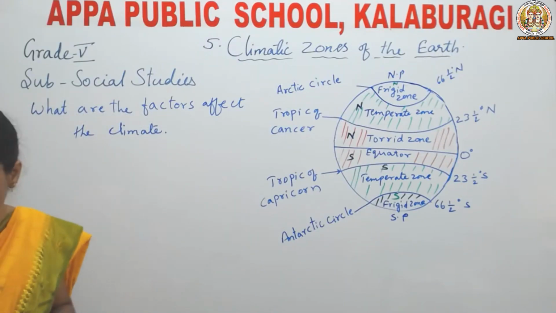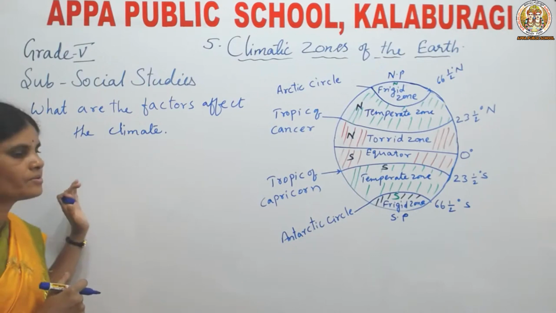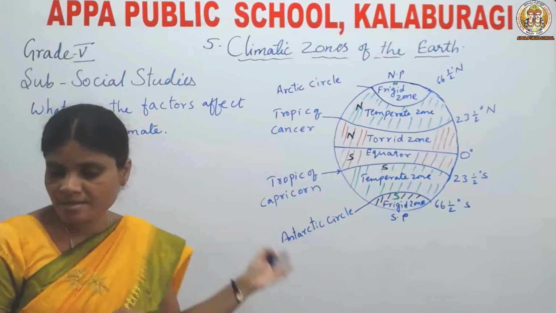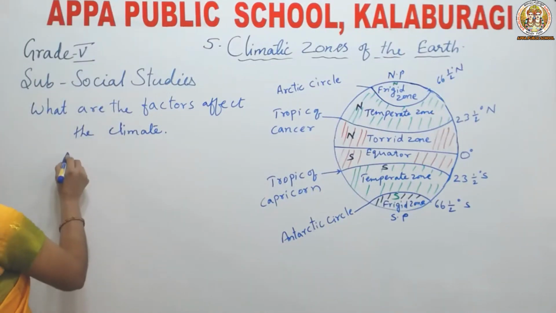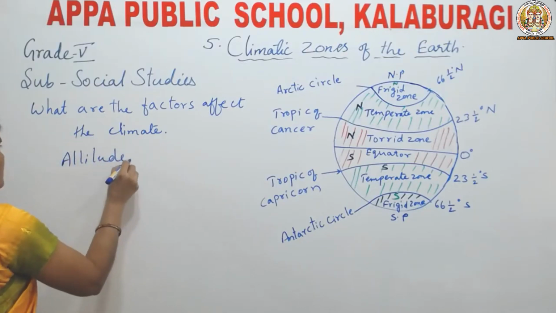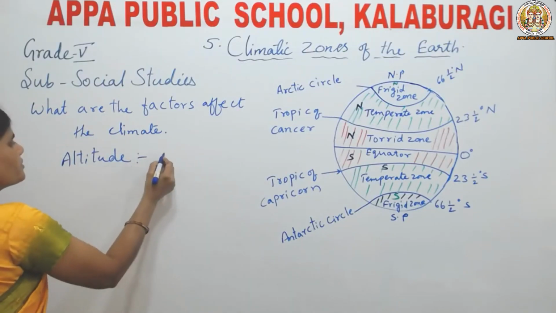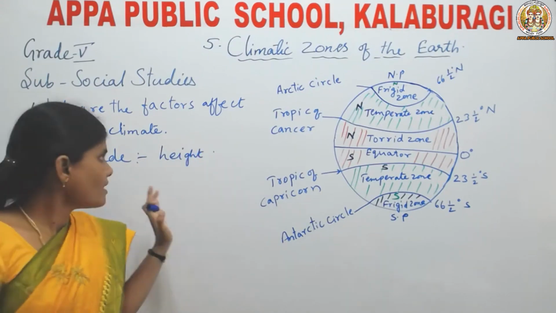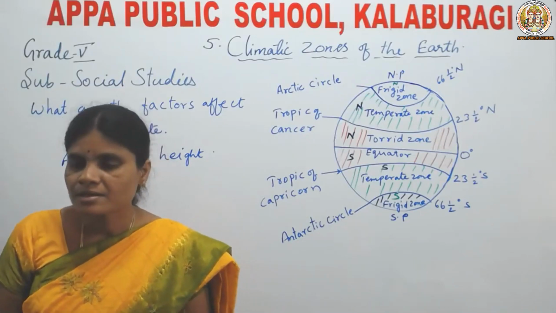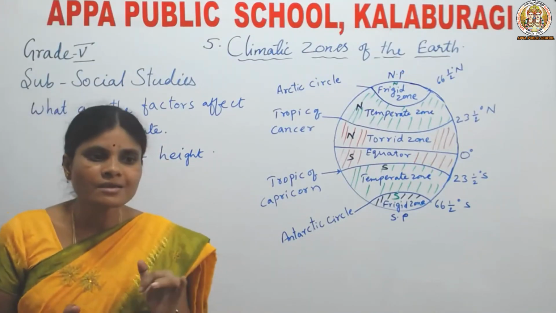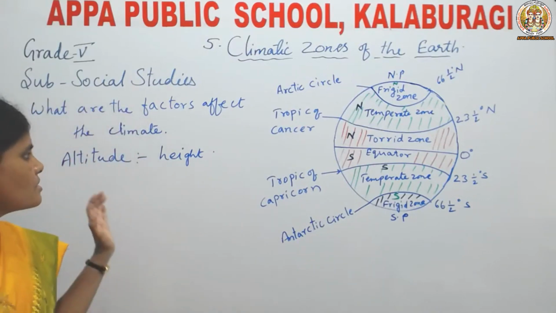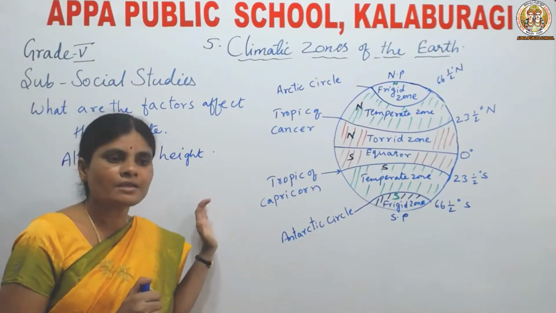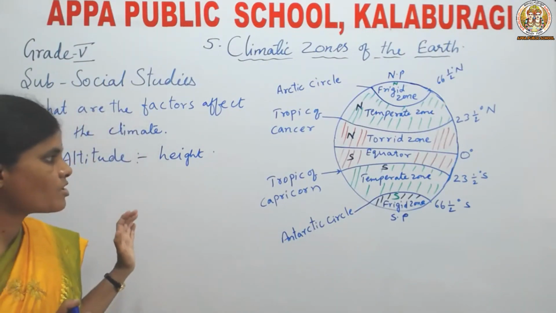First one is distance from the equator. How the distance from the equator affects climate, I already discussed in the last class. Next one, altitude. What do you mean by altitude? Altitude is nothing but height. The places which are located at a higher altitude experience colder temperature. That means the places located in hilly areas have a cold type of climate.